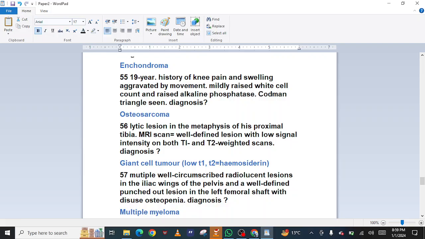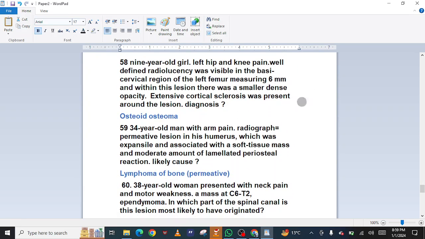Osteopenia. Diagnosis: multiple myeloma. 58. A 9-year-old girl with left hip and knee pain. A well-defined radiolucency was visible in the basicervical region of the left femur measuring 6 mm, and within this lesion there was a smaller dense opacity. Extensive cortical sclerosis was present around the lesion.